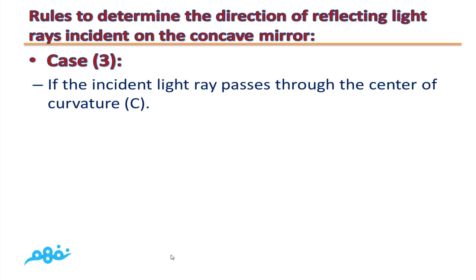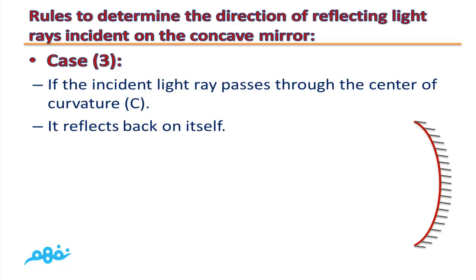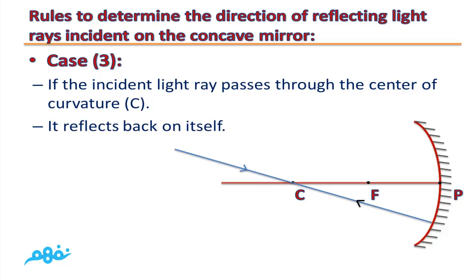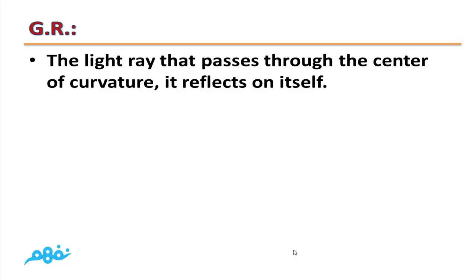The last case: if the incident light ray passes through the center of mirror curvature C, it reflects back on itself. Give reason: the light ray that passes through the center of mirror curvature reflects on itself.